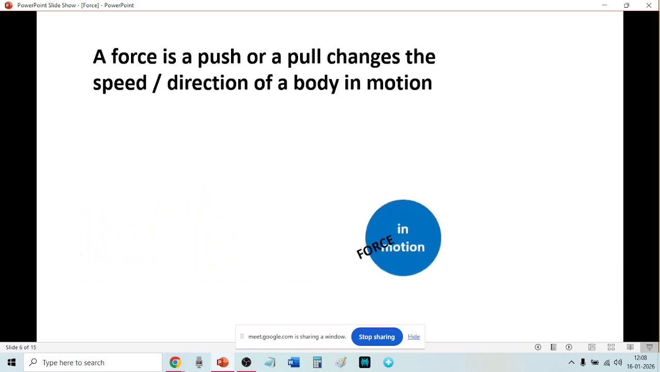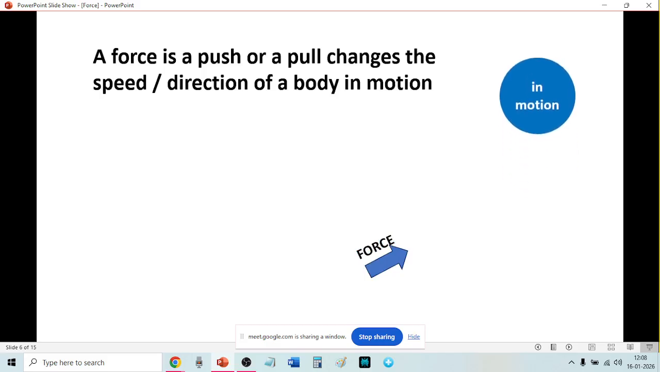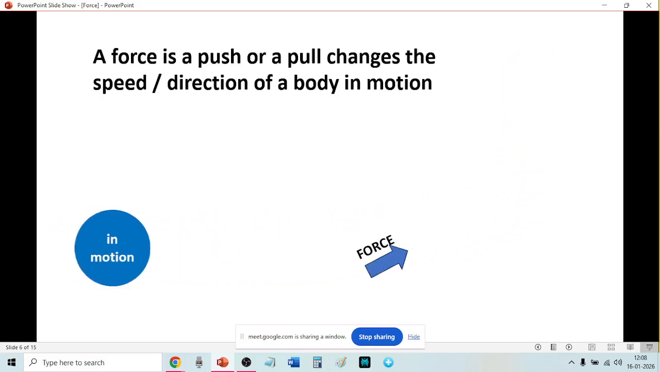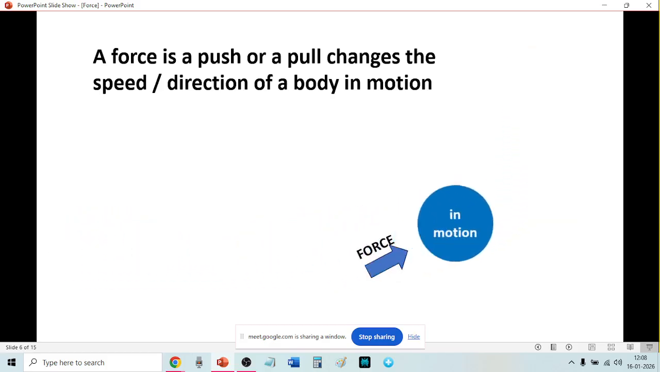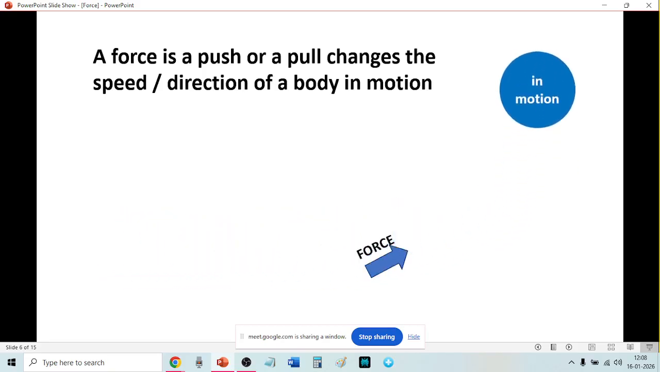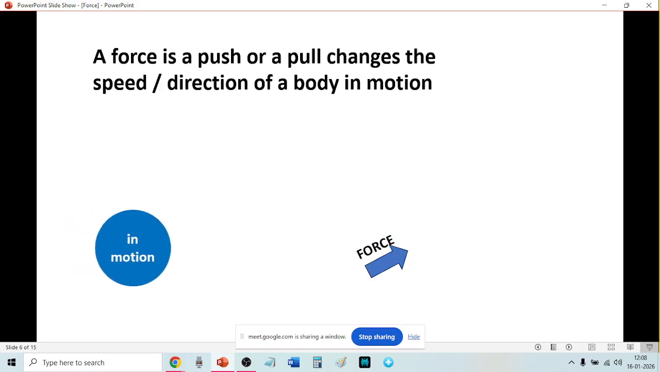Next, see what is happening? The force is changing the speed and direction. Because of force, otherwise the body should move in a straight line. The body is not moving in a line. It is changing the direction. Can you see the ball is changing the direction?